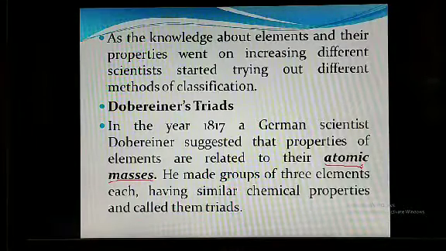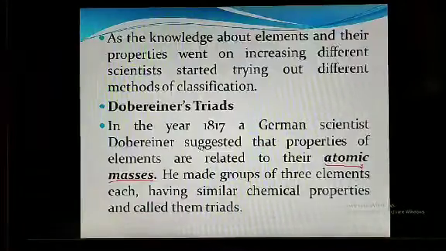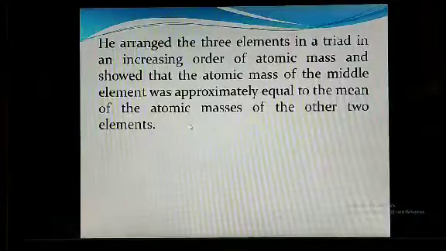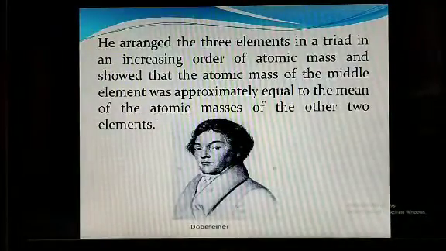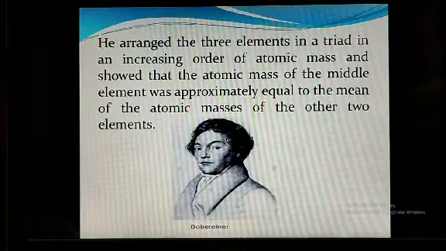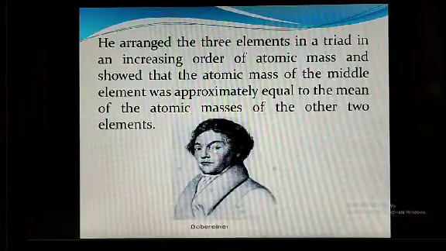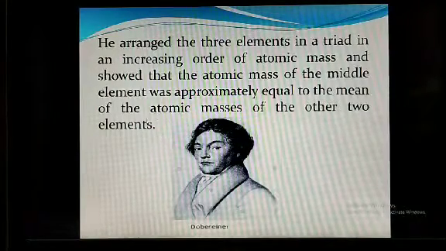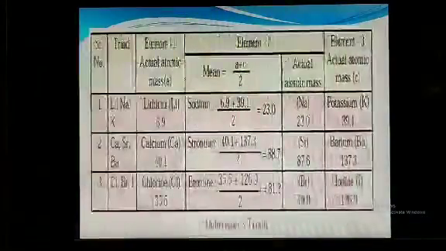So we consider 3 elements, which form a triad, arranged such that the mean of the first and last elements' atomic masses is equal to the atomic mass of the middle element.